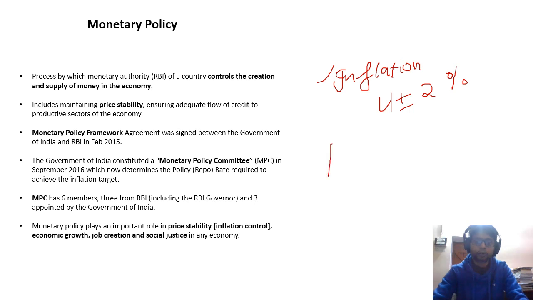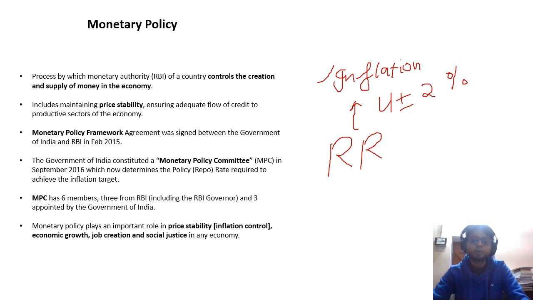So we have a concept called repo rate. Repo rate is a kind of policy rate which is used by RBI to combat inflation. About this we will learn in the next slide also, what is repo rate. For now, you just understand that with the help of this repo rate, RBI controls the band of inflation, that is 4 plus minus 2%. So inflation cannot go beyond 6% and cannot go less than 2%.